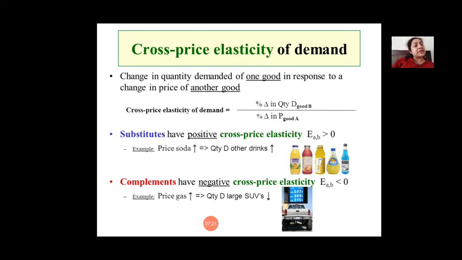So this is what it means, that substitutes have positive cross elasticity while complements have negative cross elasticity. क्यों? क्योंकि complements साथ में यूज़ होते हैं, right? For example, पेट्रोल एंड अ कार और डीजल एंड अ कार, है ना, so they will always have a negative cross elasticity. Okay, so that is all for today.